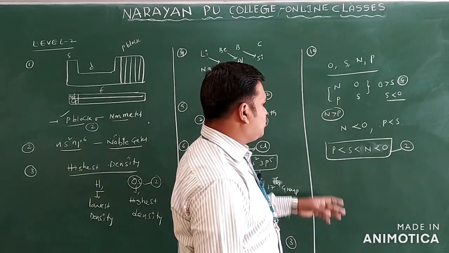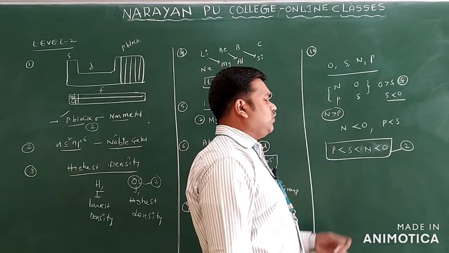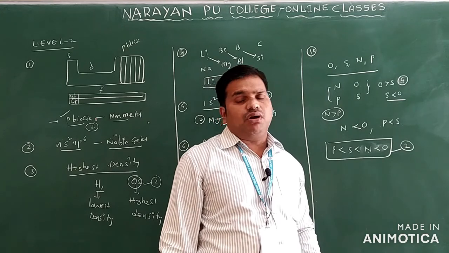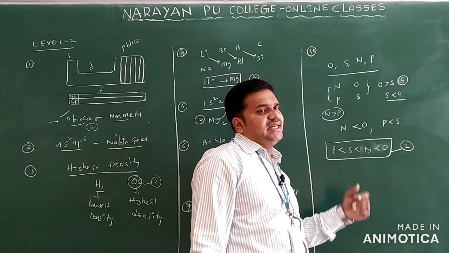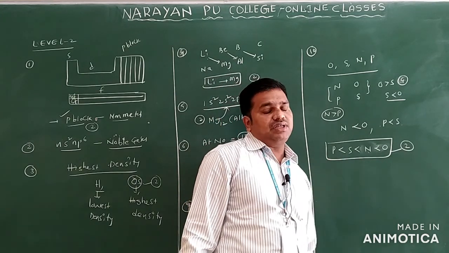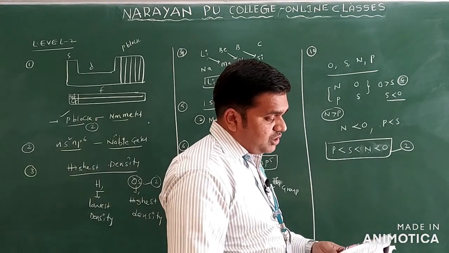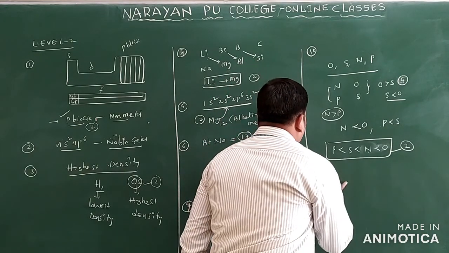Clear? So we are comparing with the period only. Across the period, left to right, as I told you, electronegativity increases only. So phosphorus is less than sulfur, and nitrogen less than oxygen only. So what is your answer? You will take option 2 for this question only.